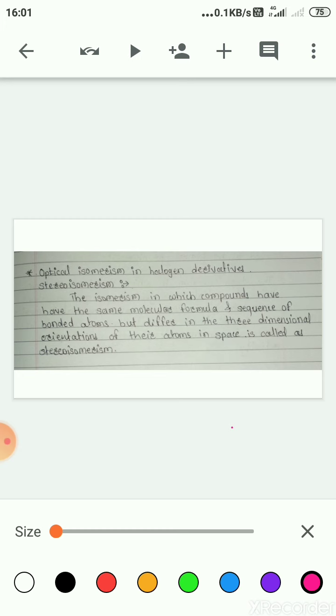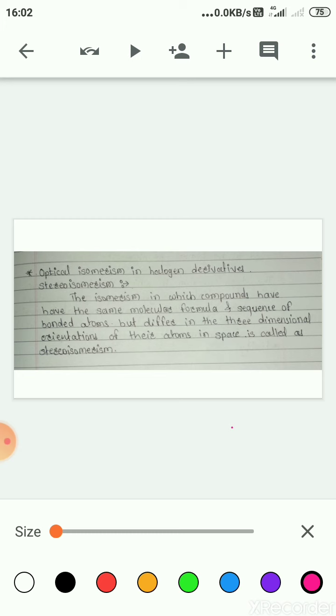Now what is the difference between structural isomerism and stereoisomerism? Structural isomerism is nothing but the compounds of same molecular formula but different structural formulae. Such isomers are called structural isomers, and the phenomenon is called structural isomerism.